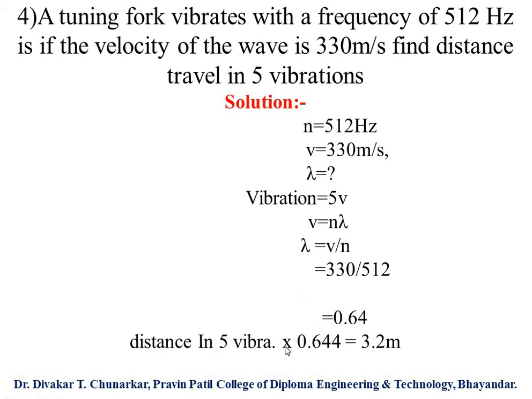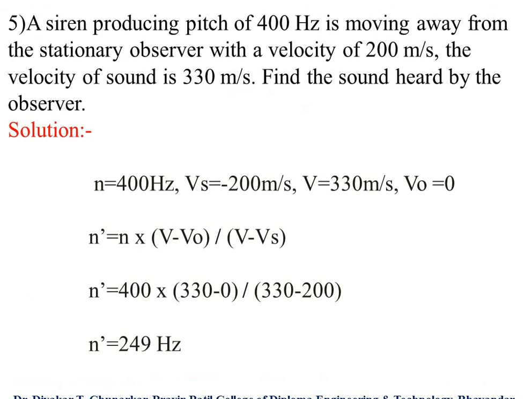So distance in 5 vibrations is 5 into 0.64, which equals 3.2 meters, because the 0.64 value is for one vibration. And this is our answer.